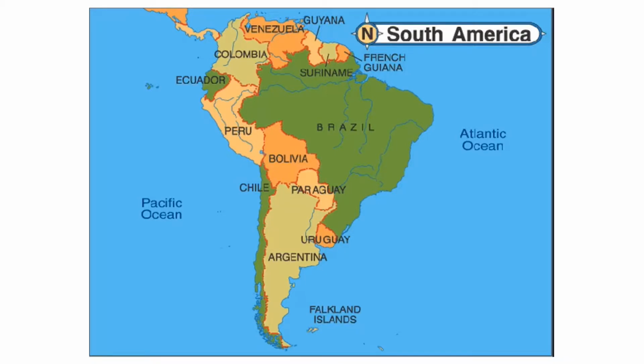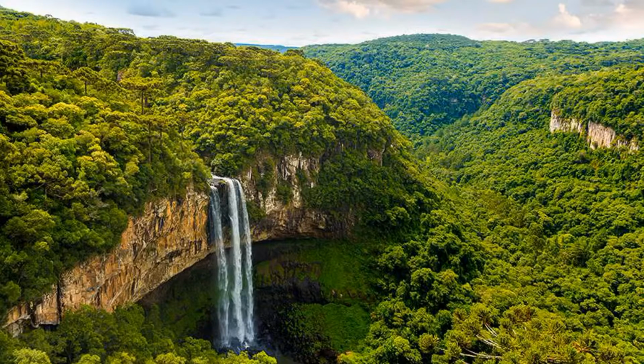South America is composed of 13 countries. The climate varies throughout the continent, ranging from mountains to rainforests to deserts. Because it is located in the southern hemisphere, winter occurs in June and July, while summer occurs in December and January. The most well-known feature of South America is the Amazon rainforest.